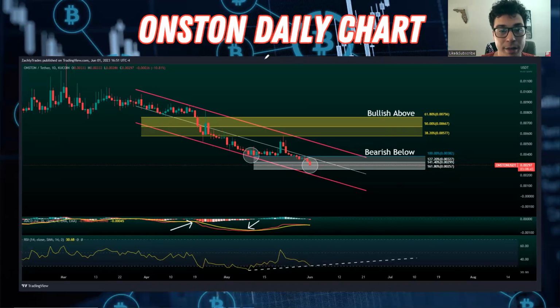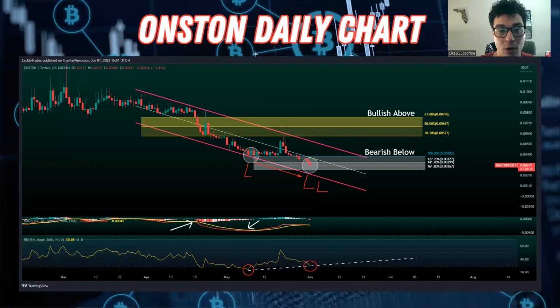To make things simple for you, if you're not familiar with that term, notice how we have a low here highlighted by the circle and a lower low. So clearly the price of the token is in a downtrend. The coin is going lower, creating lower lows. But if we look at our RSI, remember, this is your relative strength index. It measures the relative strength of a token at its given price. We have a low here and we have a higher low.